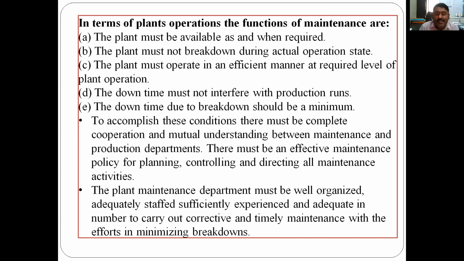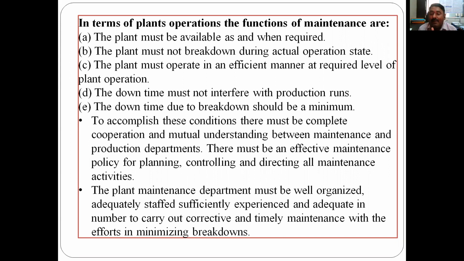To accomplish this condition, there must be complete cooperation and mutual understanding between maintenance and production. Very, very important. These two departments should go hand in hand. Then and only then will it be possible. There must be an effective maintenance policy for planning, controlling, and directing all maintenance activities. It is not the case that without concern for production, the maintenance person will come and say, okay, now I will do preventive maintenance, stop your working. It should not be the case.